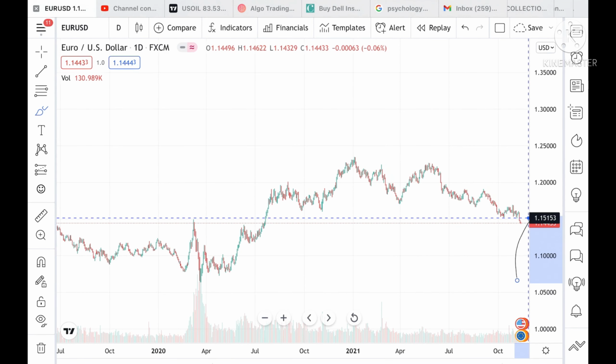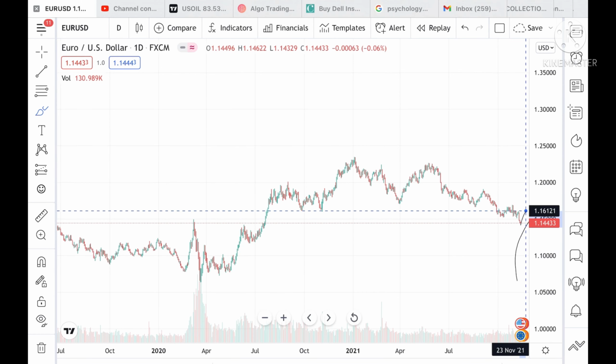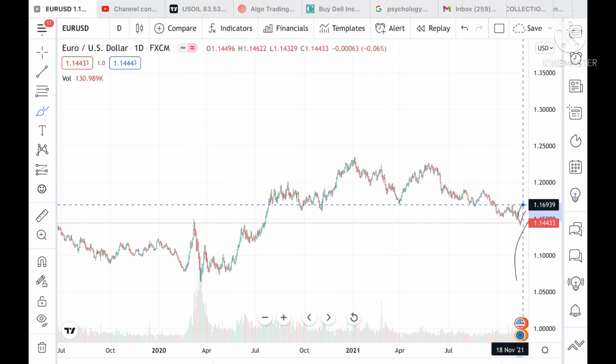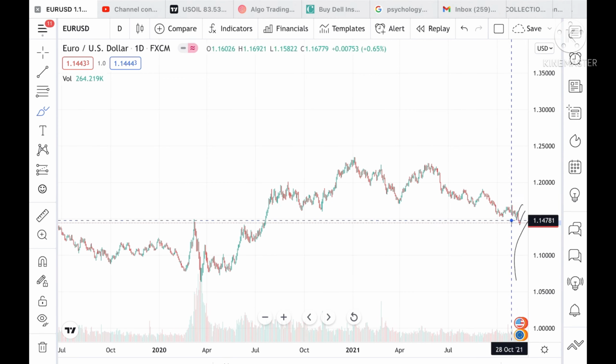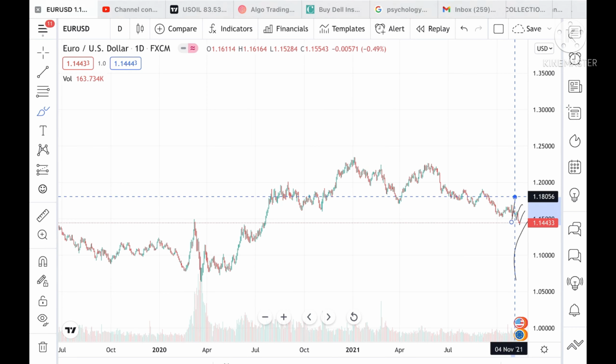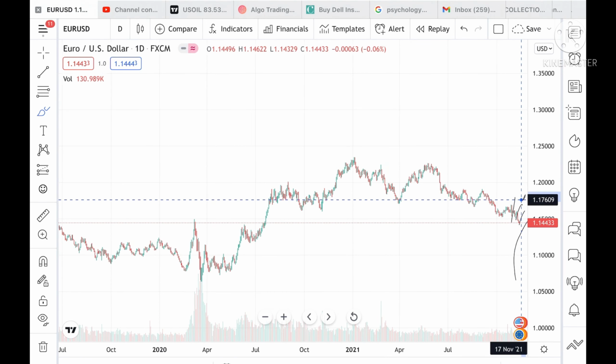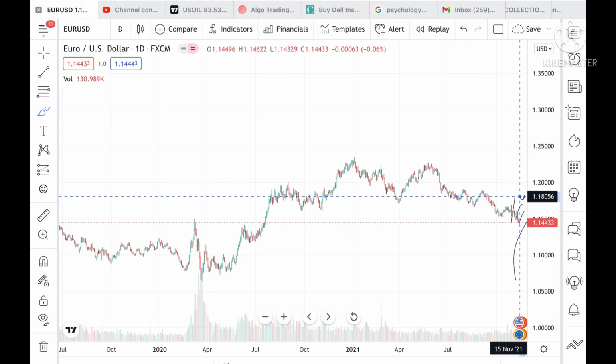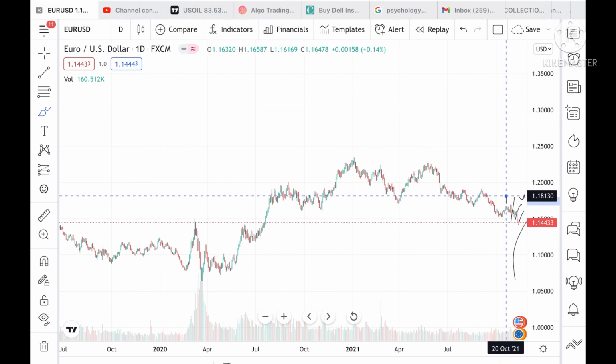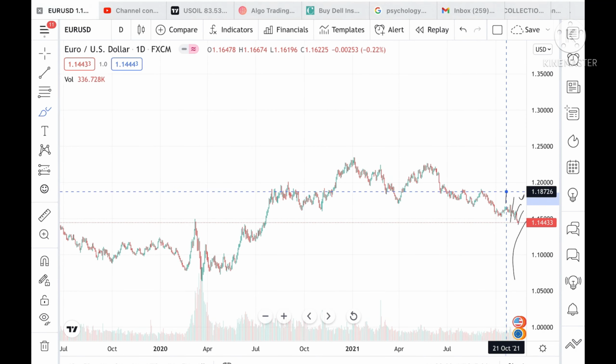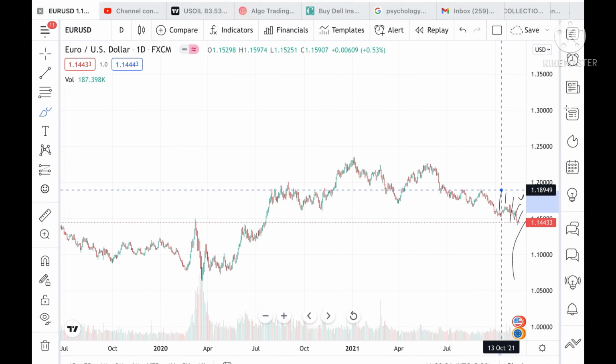If it goes above this level, then it can touch 1.1621, and from there it can go to 1.16790. If the price sustains above this level, it can go and touch 1.17609, and from there 1.18130, then 1.18726, and from there it can touch a level of